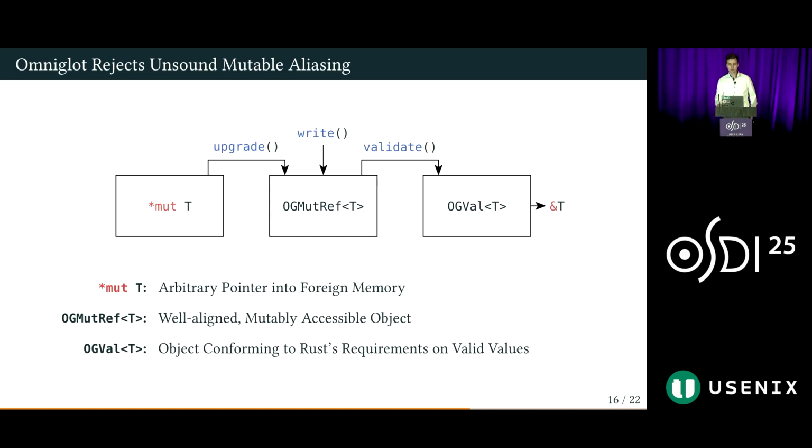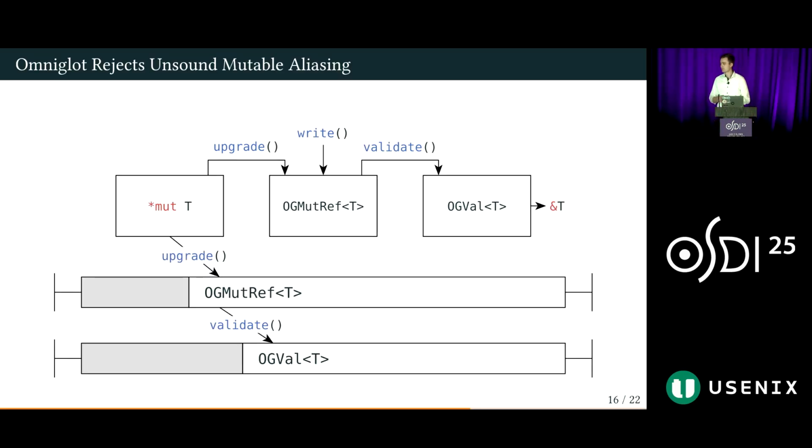Right. And then we can also show these operations on a timeline, where we first upgrade a raw pointer to a mutable reference and then go from that to a readable reference. While each of these operations that I've just shown is safe in isolation, when we combine them with some other operations that Omniglot exposes, we can unfortunately again produce unsoundness. For example, when we call into a foreign library, it has access to all of its memory. So it could write potentially invalid values to memory that is currently backing a valid or validated reference, thus endangering its invariance beyond that type and making it dangerous to be retained beyond that point.